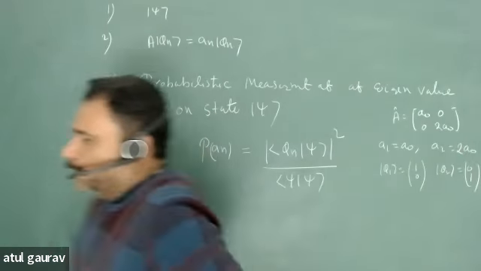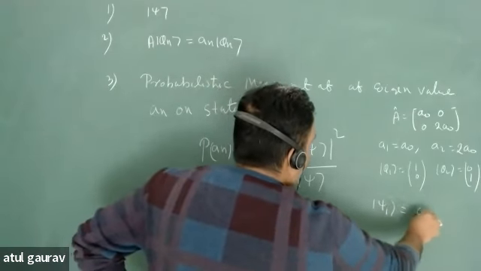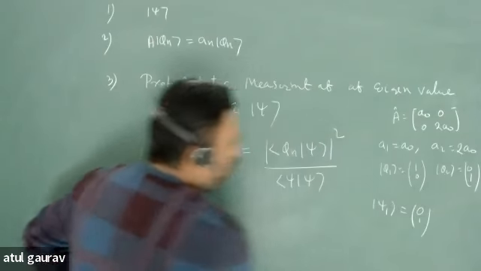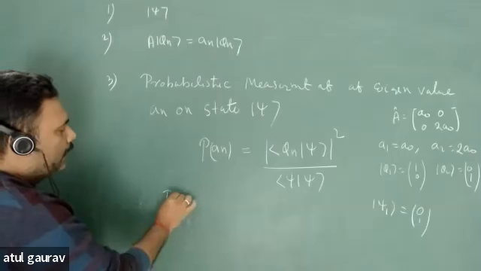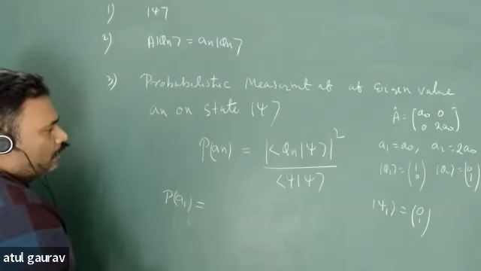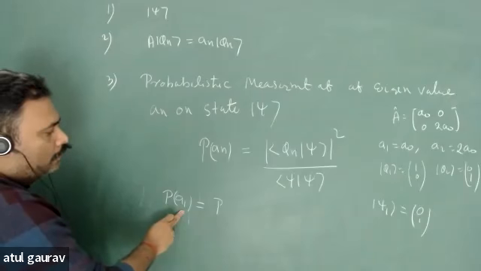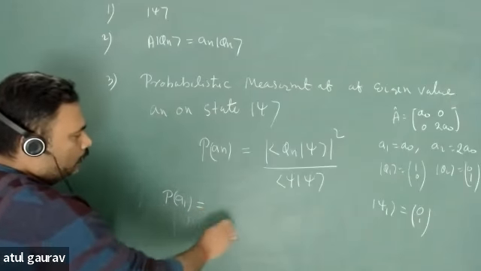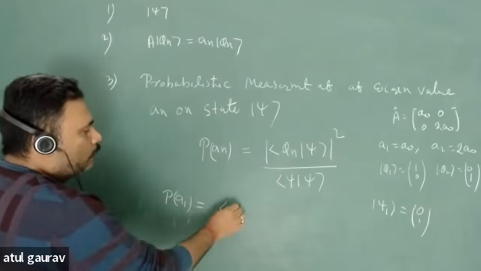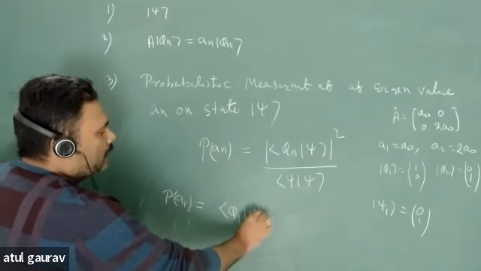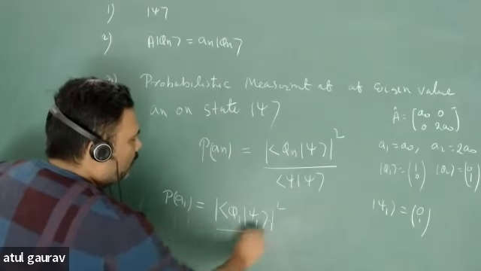Now, what will be my psi 1? Last problem में psi 1 क्या दिया था? 0, 1. Isn't it? Psi 1 is 0, 1. So what will be the probability that you are getting A1? So you have to write this formula. Just write this formula. How will you write this thing? A1. Then phi n will be changed to phi 1. And you are just measuring on psi 1. Okay. This mod squared.